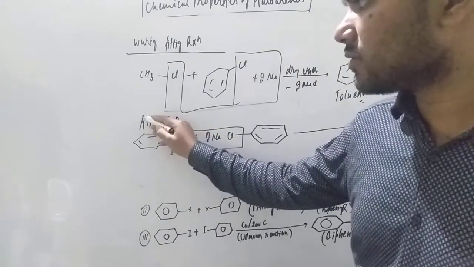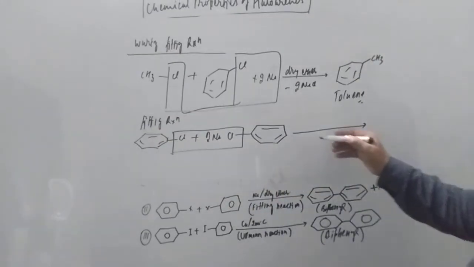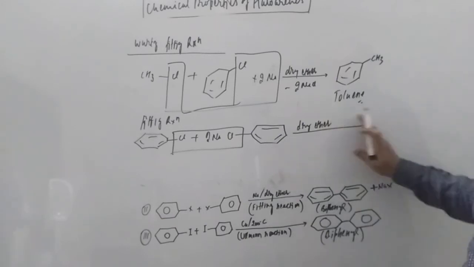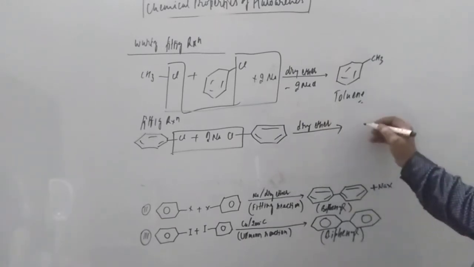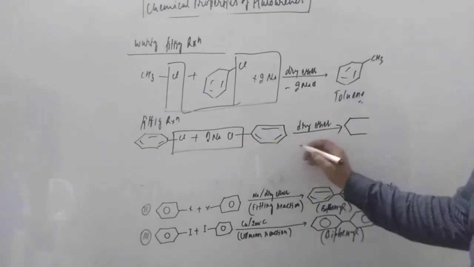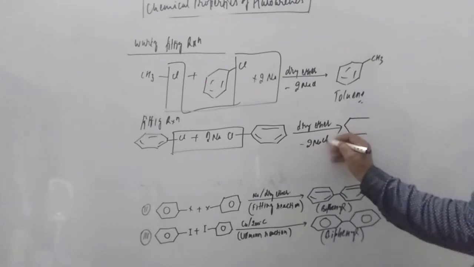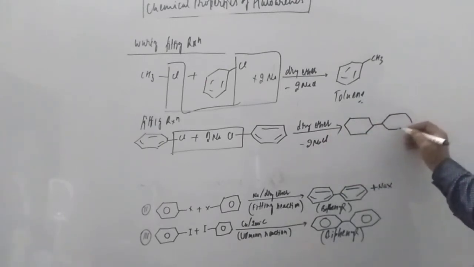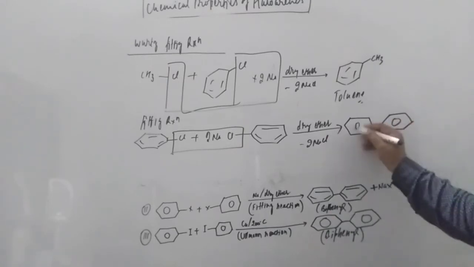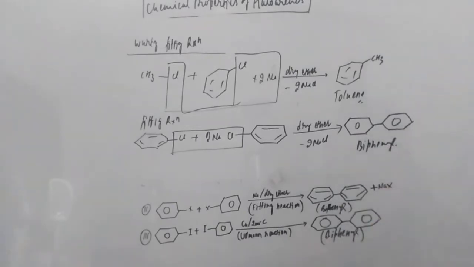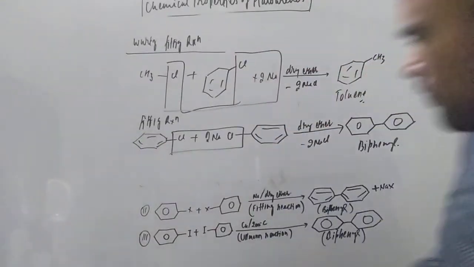In this Fittig reaction, we take dry ether. So what will happen, student? This will form a compound like that. Minus 2NaCl is out, student. So what is left behind? Two phenyl groups are left in this process, and what are they forming? They are forming biphenyl.